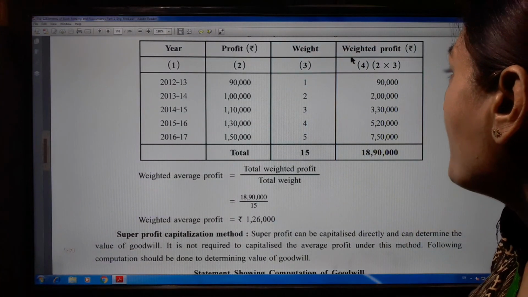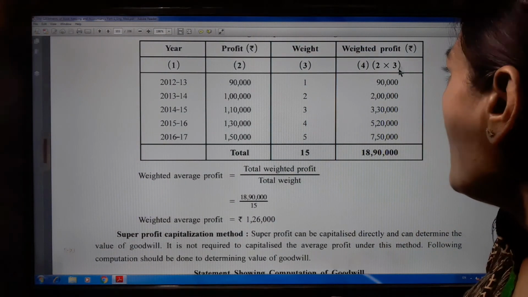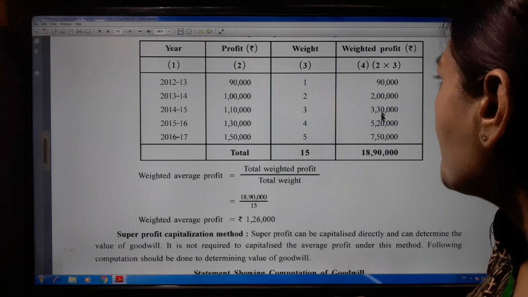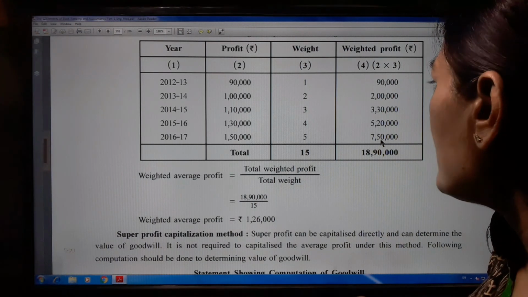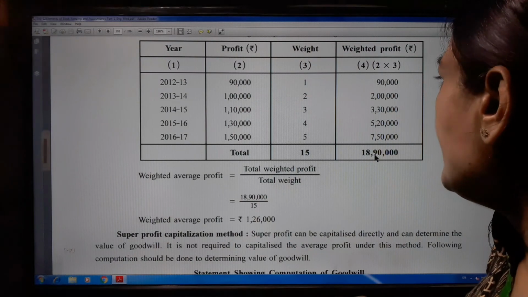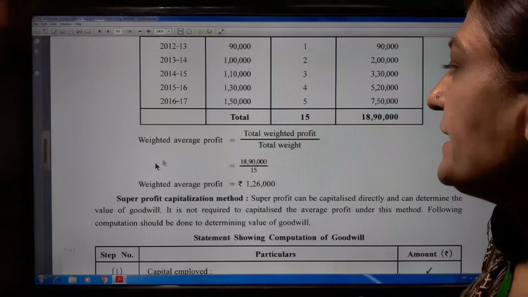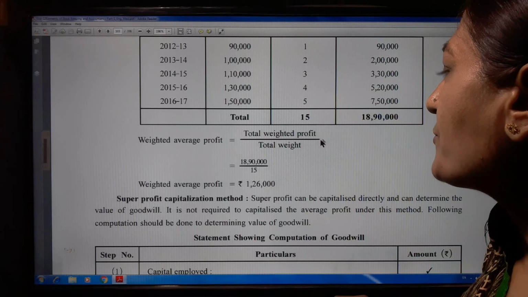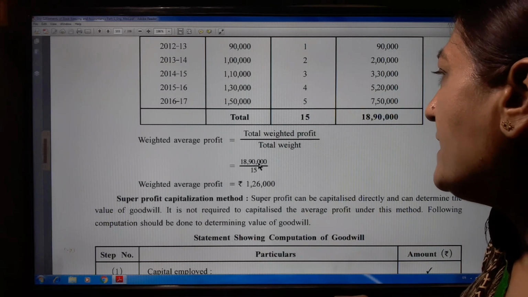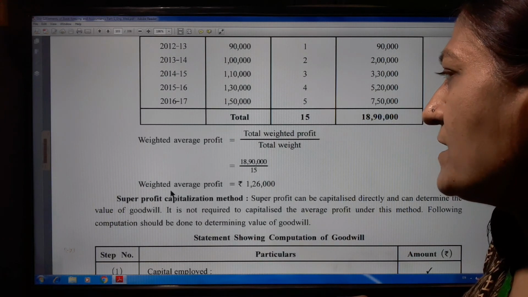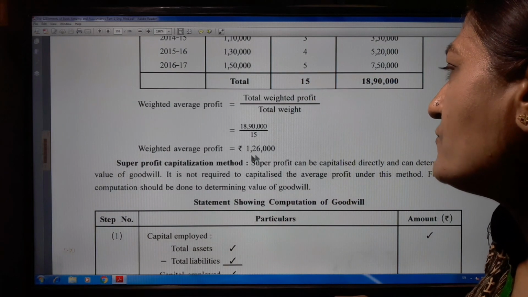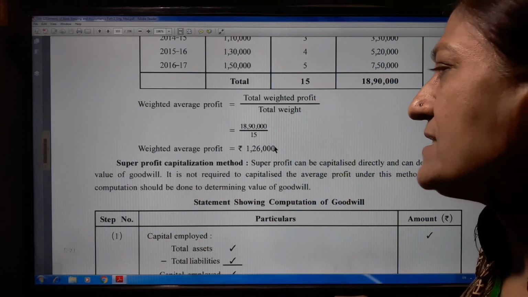Now the total of the weighted profit is 90,000, 2 lakh, 3 lakh 30,000, 5 lakh 20,000 and 7 lakh 50,000. Then it is 18 lakh 90,000. Weighted average profit is equal to total weighted profit upon total weight. 18 lakh 90,000 divided by 15. So weighted average profit is 1 lakh 26,000.